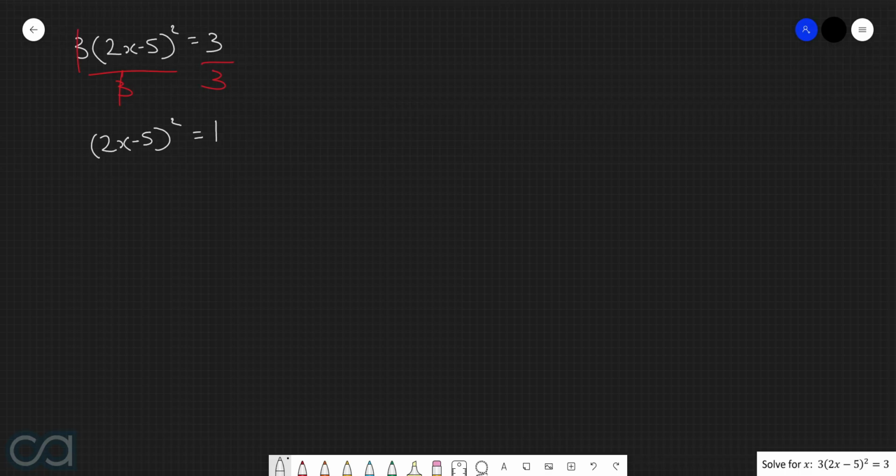Now we can take the square root of both sides. Doing so, we get 2x take 5 is equal to plus minus the square root of 1. Square root of 1 is just 1. So then we have 2x take 5 is equal to plus minus 1.